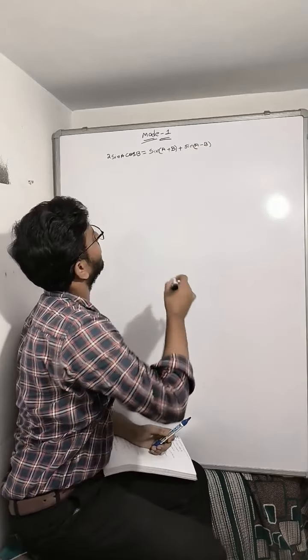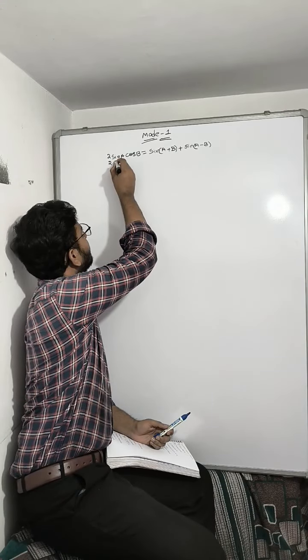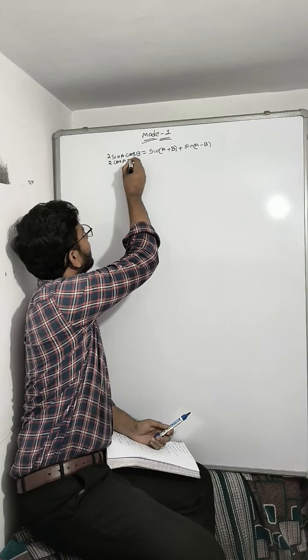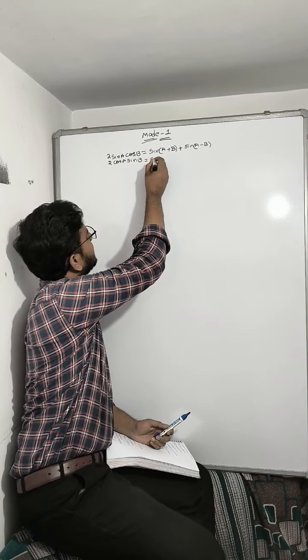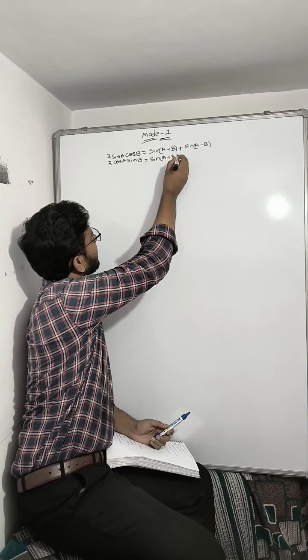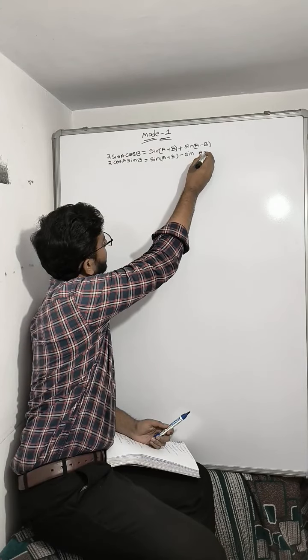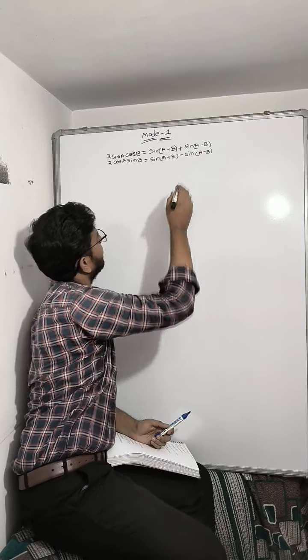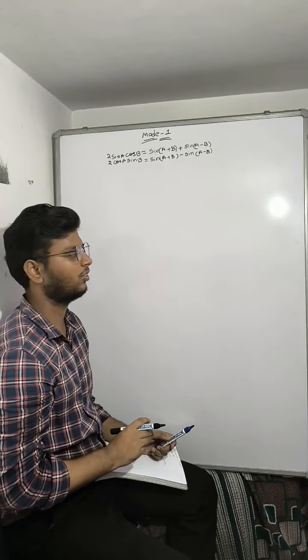We discussed this formula, and the next formula, 2 cos A sin B is equal to sin(A plus B) minus sin(A minus B). Now we are going to discuss another two formulas in this video.